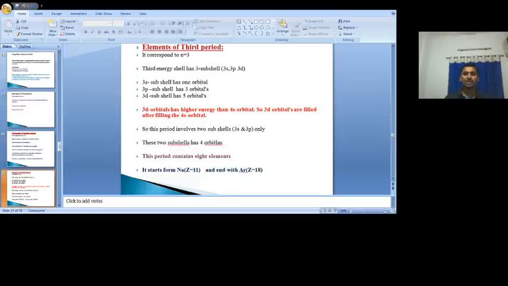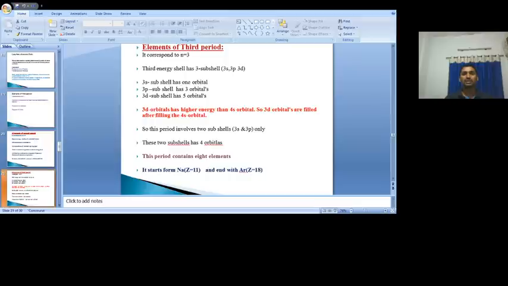L is equal to 2, 3d. 3s, 3p, 3d. Totally 3 subshells are possible. The 3s subshell has 1 orbital, the 3p subshell has 3 orbitals, the 3d subshell has 5 orbitals. Totally how many orbitals are there? 5 plus 3, 8, 8 plus 1, 9.